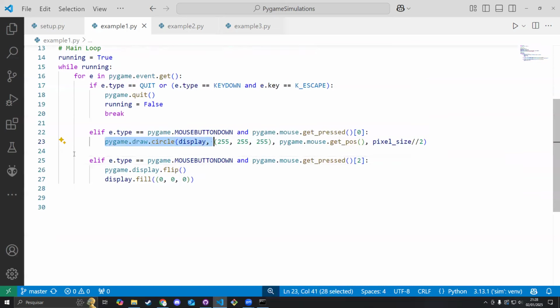And if I press the right mouse button, I'm going to do this other command here, which is pygame.display.flip. The way that Pygame shows things on screen is that we can keep on drawing more and more things, and they are not going to show by themselves. If you just draw whatever you want on the screen, it is not going to show already. What you need to do is flip. Basically, the more things you keep on drawing, they are going to be scheduled for the next frame. And when you do this flip command, it is going to generate that next frame and show that frame on the screen. I'm going to show how this works in practice here.